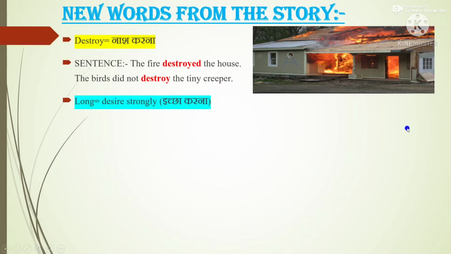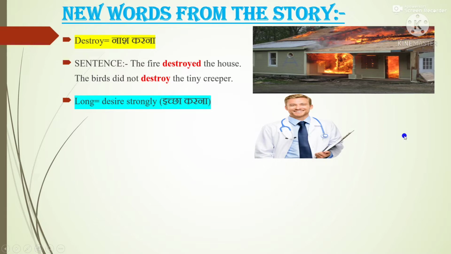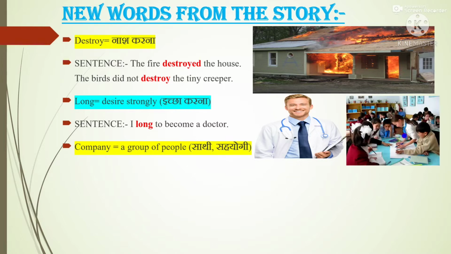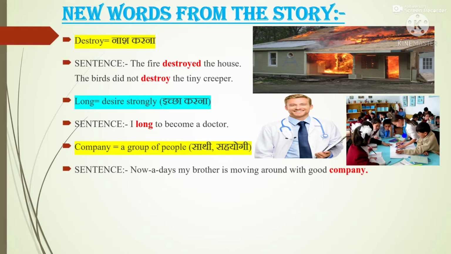Next, long. In this chapter, long means desire strongly, इच्छा करना, बहुत ज़्यादा चाहना. For example, we can make a sentence: I long to become a doctor. Next word is company. Company means a group of people, Sathi, Sahayogi. Sentence: nowadays my brother is moving around with good company. That means he is making good friends.